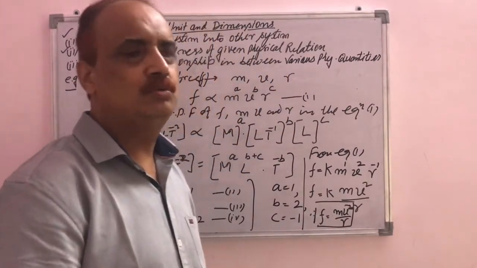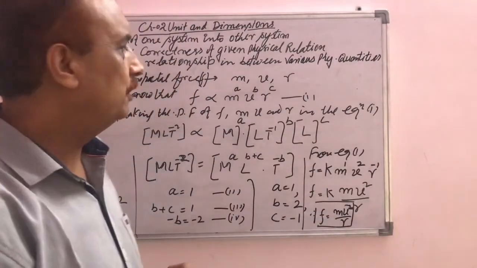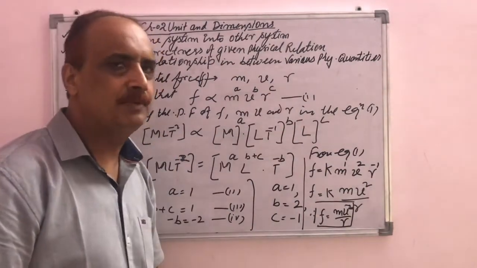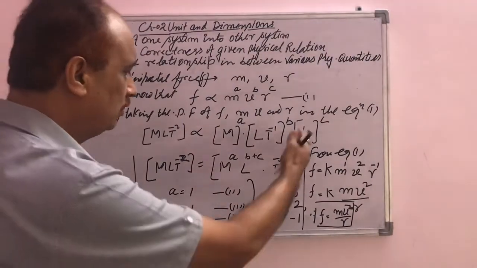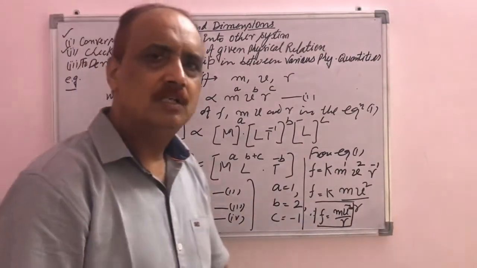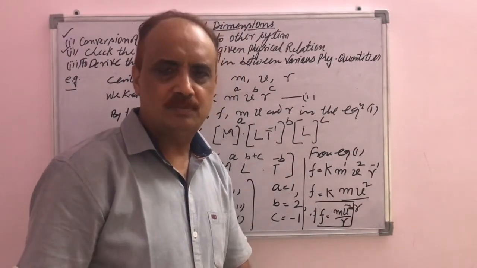Similarly, you have to do the many problems given in your book. Write the dimension formula on the left-hand side and the right-hand side for the given physical quantities, derive the relations, solve the equations, and find out the values of a, b, c. Then we can derive the relation for the given physical quantities. You can do many problems that are given in your book.